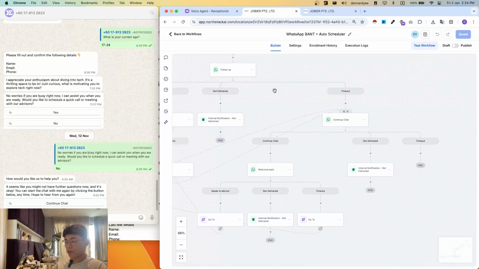Compared to before we set this up, it was quite expensive, because all of this cost slowly builds up as you get more and more clients, more and more leads. So yeah.